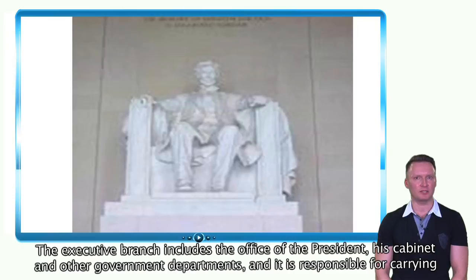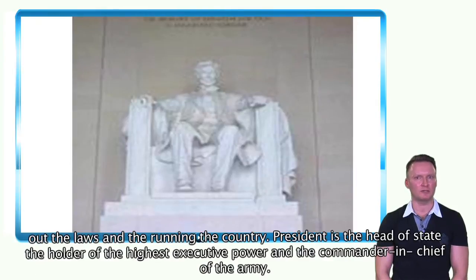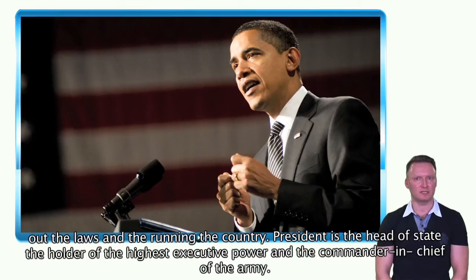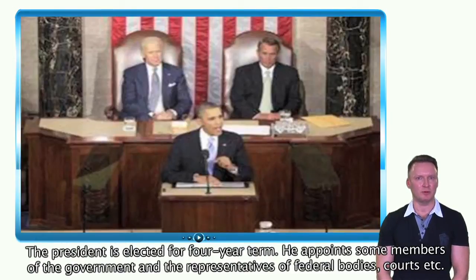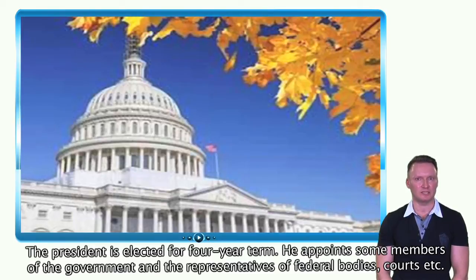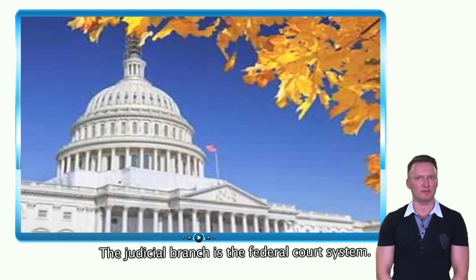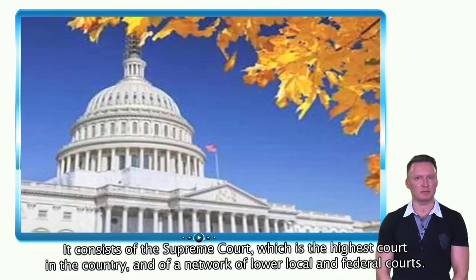The executive branch includes the office of the President, his cabinet, and other government departments, and it is responsible for carrying out the laws and running the country. The President is the head of state, the holder of the highest executive power, and the commander-in-chief of the army. The president is elected for a 4-year term. He appoints some members of the government and representatives of federal bodies, courts, etc. The judicial branch is the federal court system. It consists of the Supreme Court, which is the highest court in the country, and of a network of lower local and federal courts.